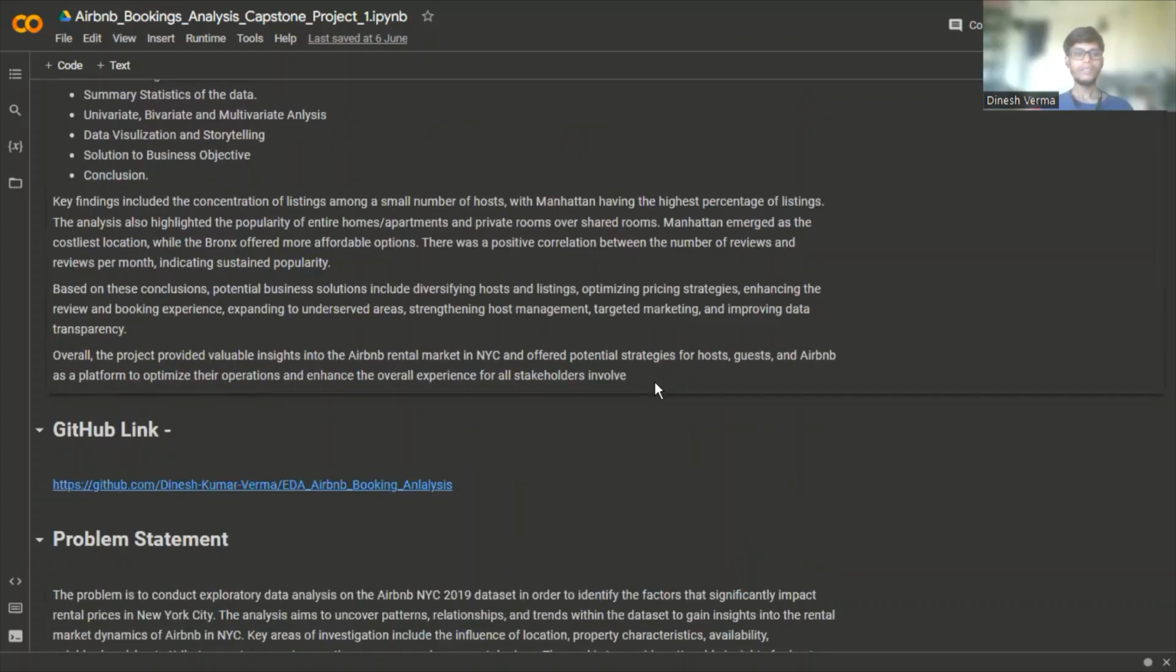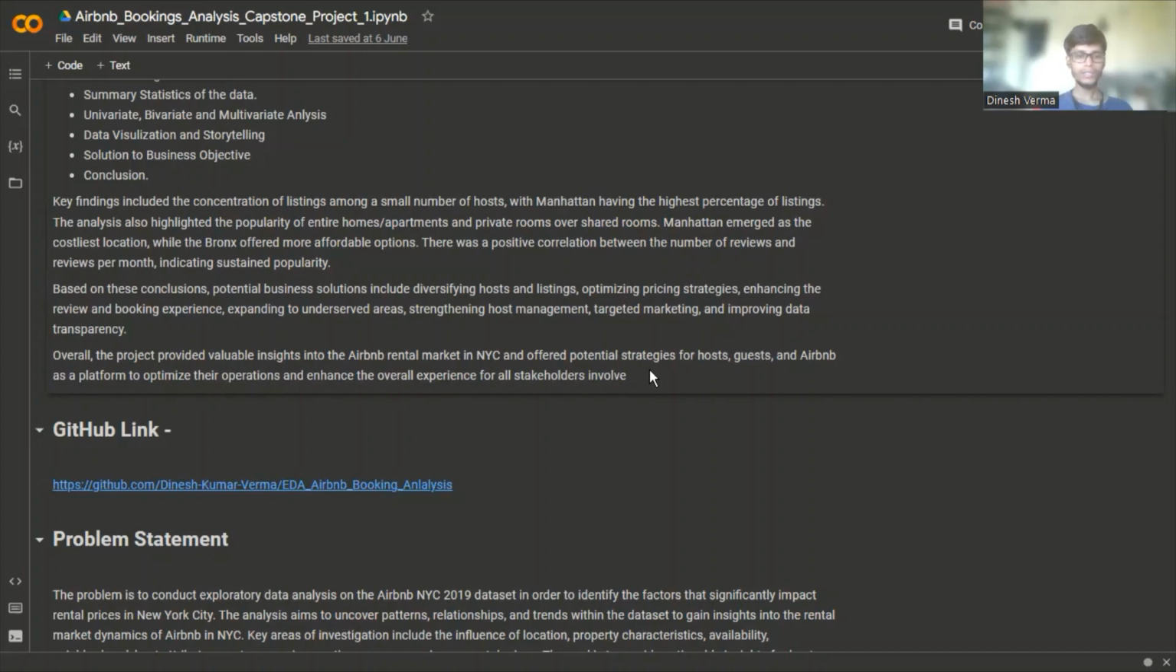Key findings included the concentration of listings among a small number of hosts, with Manhattan having the highest percentage of listings. The analysis also highlighted the popularity of entire homes, apartments, and private rooms over shared rooms. Manhattan emerged as the costliest location, while the Bronx offered more affordable options. There was a positive correlation between the number of reviews and reviews per month column, indicating sustained popularity.